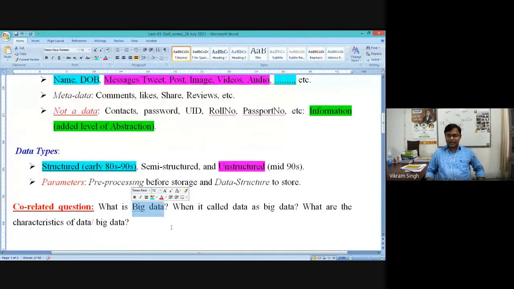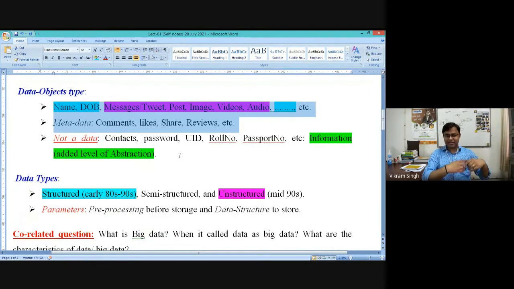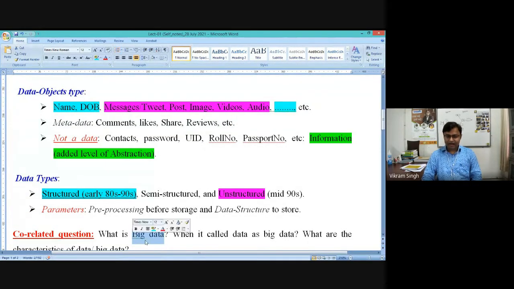Big data is the same data, the same data objects, but the scale has been changed, right? Initially, from the early 90s till maybe the mid 2000s, we had these data: messages, tweets, posts, images, videos, but the scale was less, whether in volume, size, or rate. When we say big data, it is this data in the scale of millions, in a high range, right?